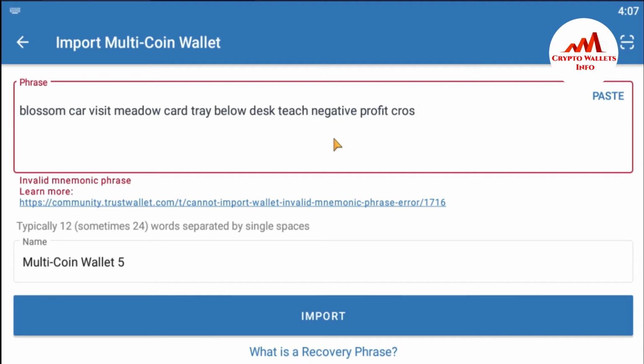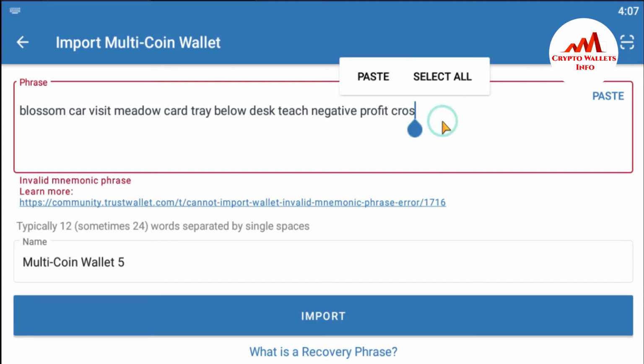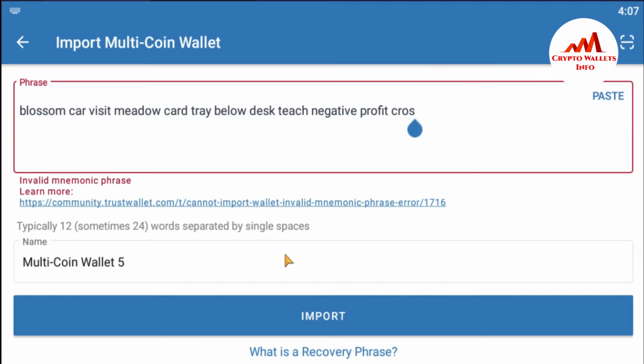So how can I check the error? There are two ways. The first way is to copy all your mnemonic words, or copy them one by one. Now I'm going to open the word list link to try to find your word. They must be there. If not, then look for the misspelling in the search word.